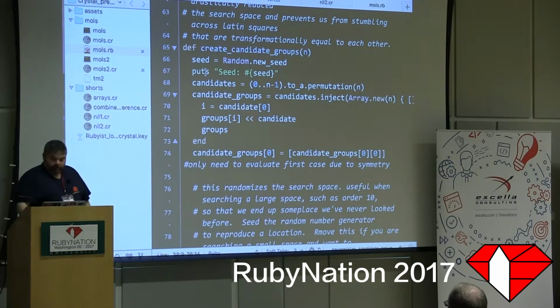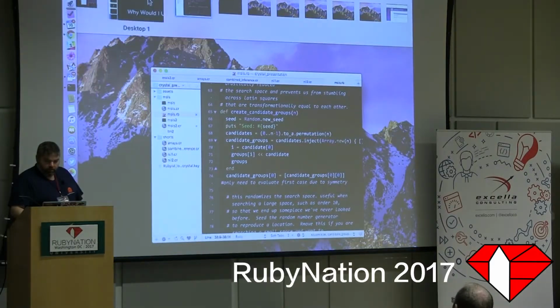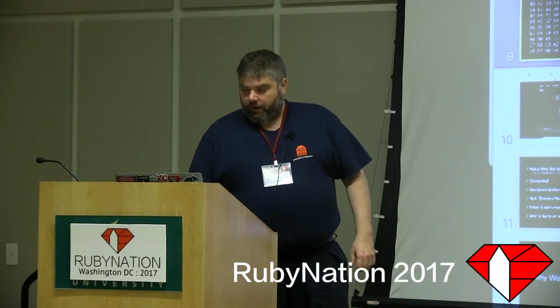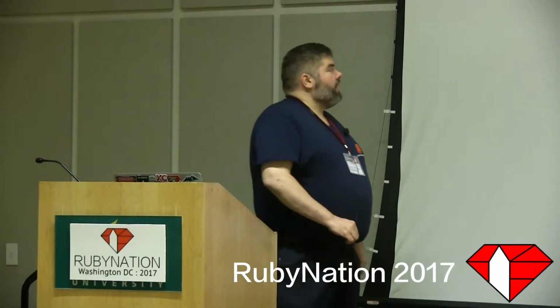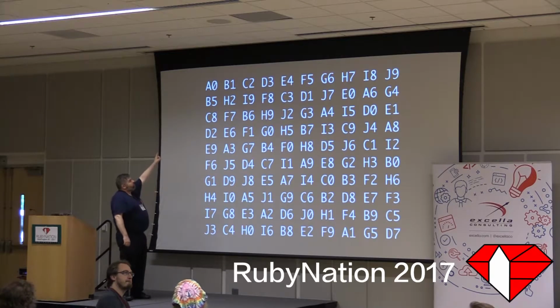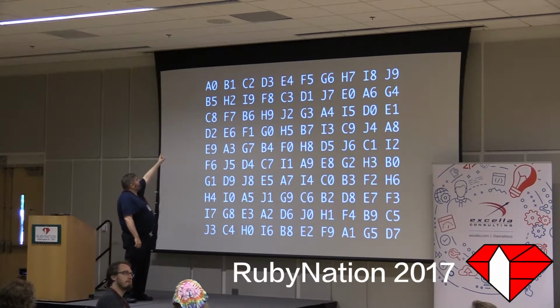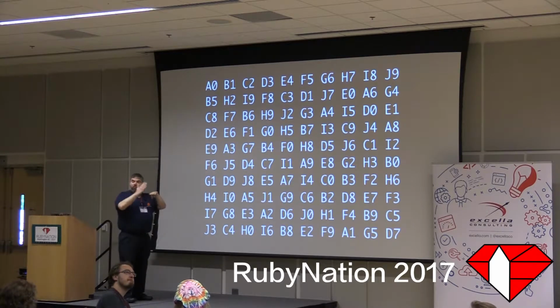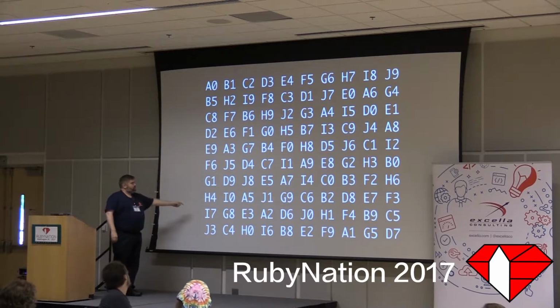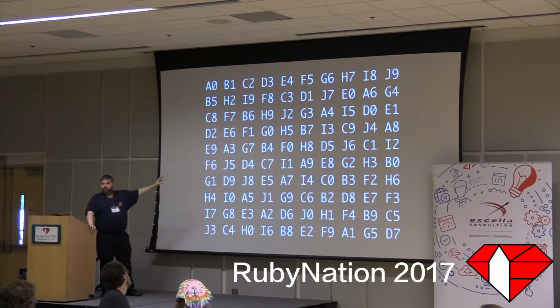But the naive algorithm, actually, let me pull up my slide really quick. I think I'll have the time to cover this. The naive version of the algorithm says, okay, so I find the first Latin square. Let's say that's just the letters. Notice, here's another point. Notice that the letters across the top are A, B, C, D, E, F, G, H, I, J. Because I can rearrange those columns in any order, we can rearrange them so the first one is just always in order. And we can also arrange one of the two things along the row side here so that it's in order. This is called its fully reduced form.